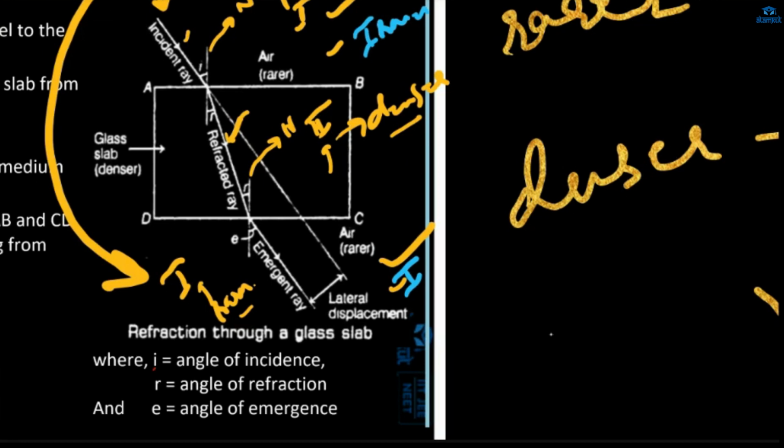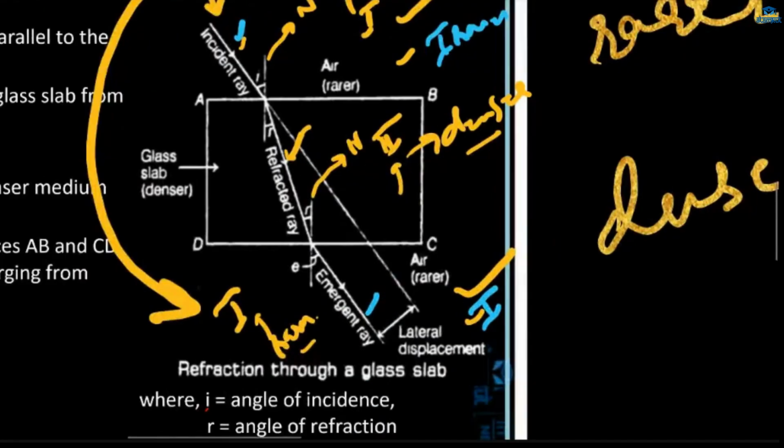So this incident ray and emergent ray will be parallel to each other. Fine, because it will emerge the same as the incident ray. The incident ray was falling upon the surface, and the emergent ray will emerge from the surface in the same fashion as the incident ray got. Is it fine or not? Okay. So this is your incident ray.